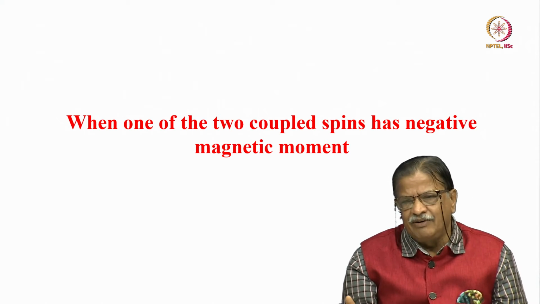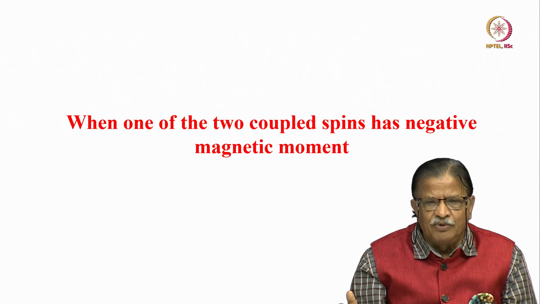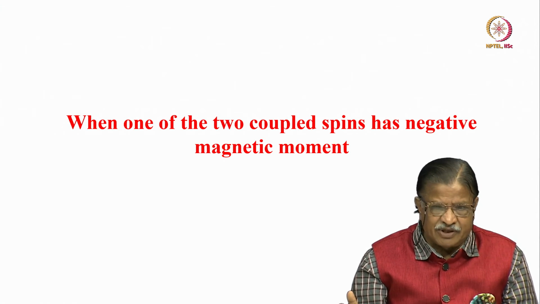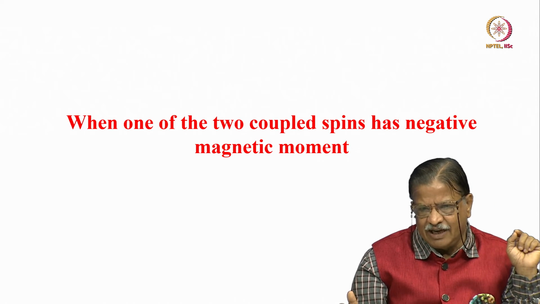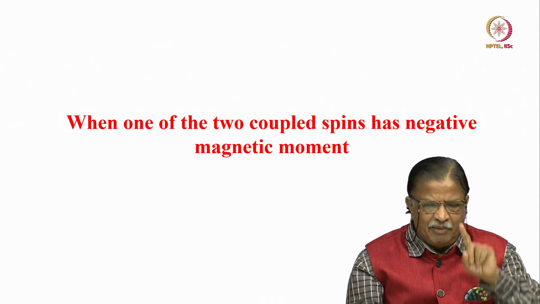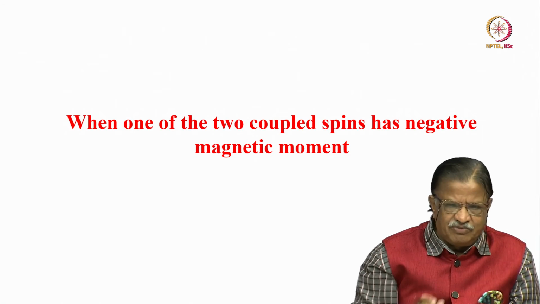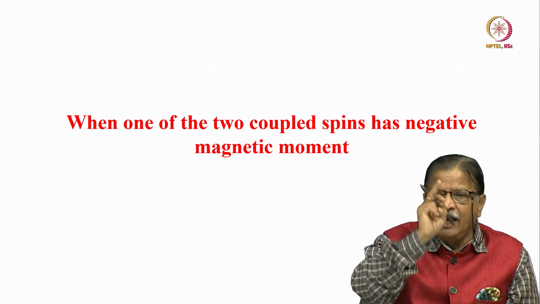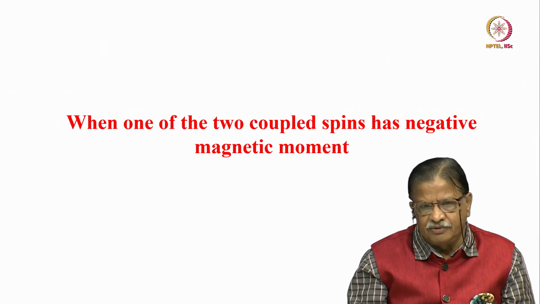Now, with that I will give you one last example. What happens when one of the two coupled spins has a negative magnetic moment? That we did not discuss. Remember, I said when I was talking in the very first class, if you put a nucleus with a positive gamma in the magnetic field, its sense of precession is in one direction. If you put a nucleus with a negative gamma in the magnetic field, its sense of precession is in the opposite direction. This is what we understood.